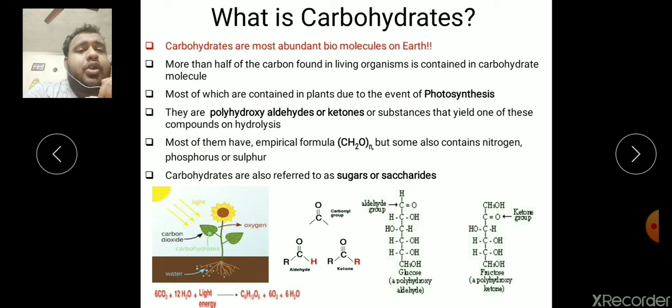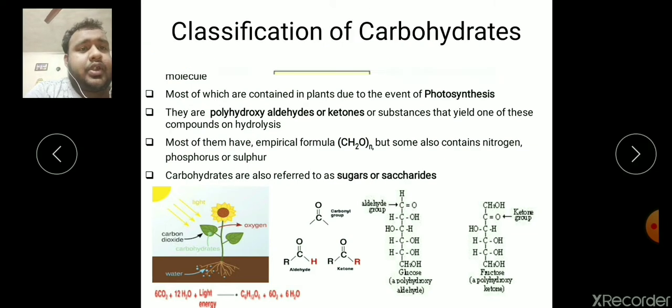This carbohydrate molecule is also called, chemically, a polyhydroxyaldehyde or polyhydroxyketone molecule. Here you can see the structure of aldehyde and ketone. Glucose and fructose contain this carbonyl group along with the straight chain polyhydroxyl group. These are also called sugars or saccharides. Let's go to the next slide.